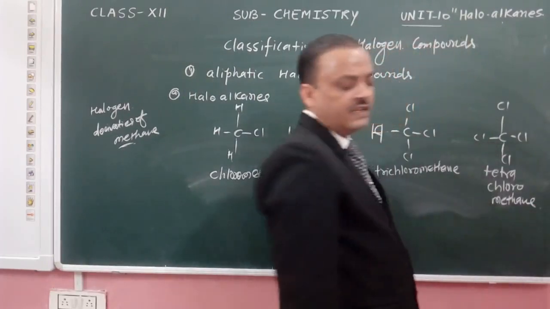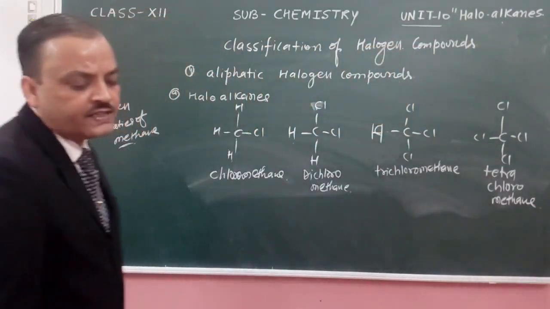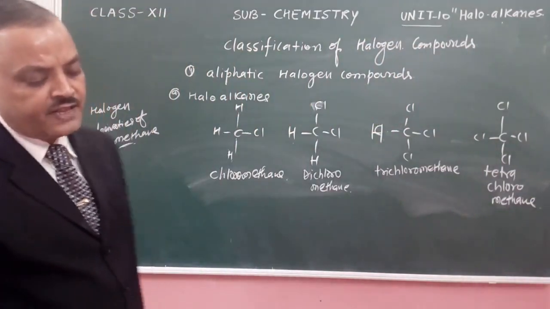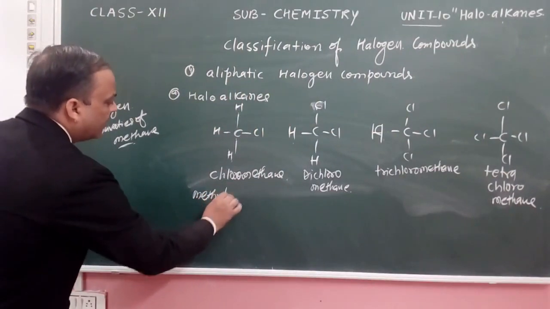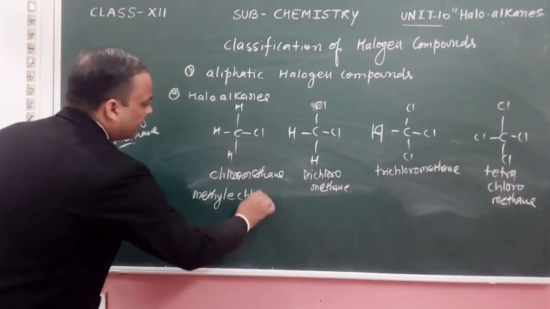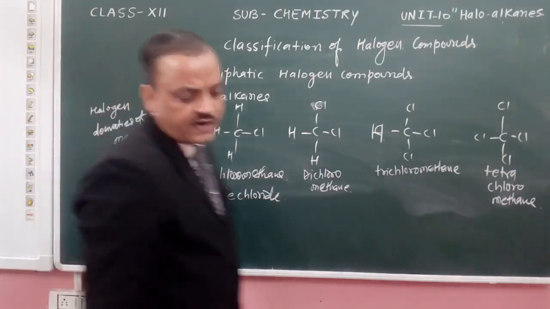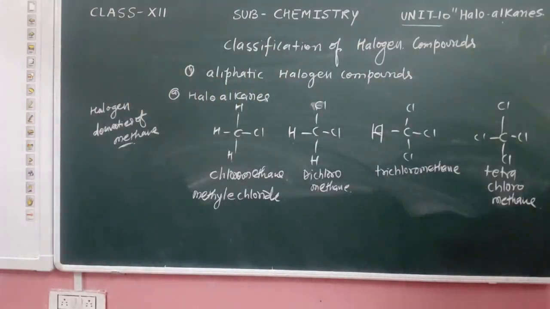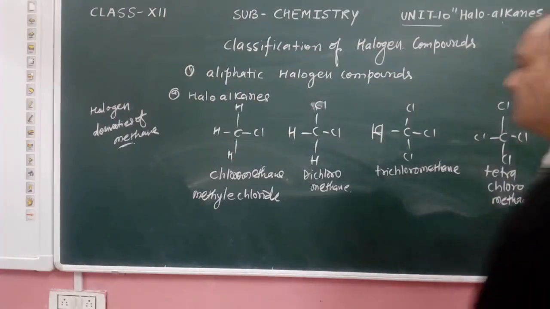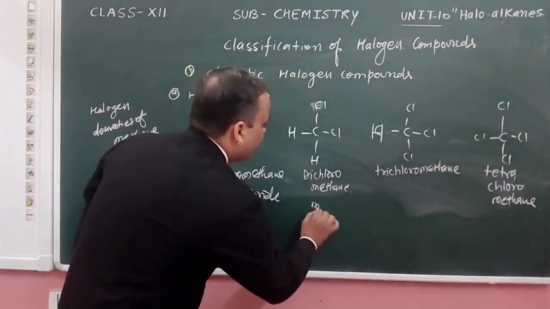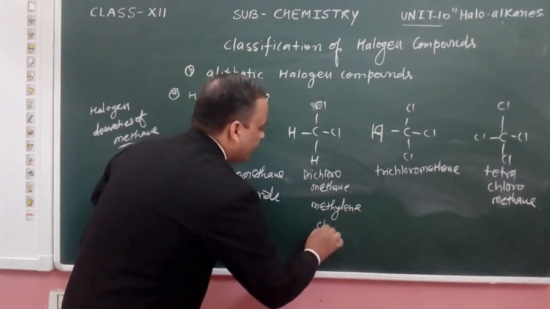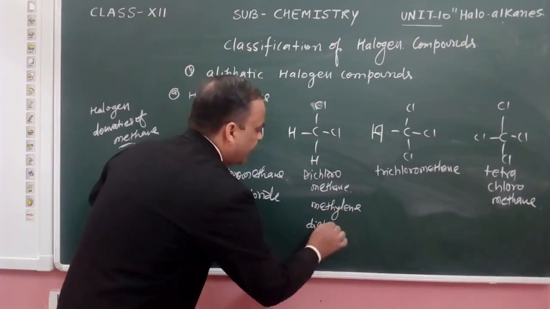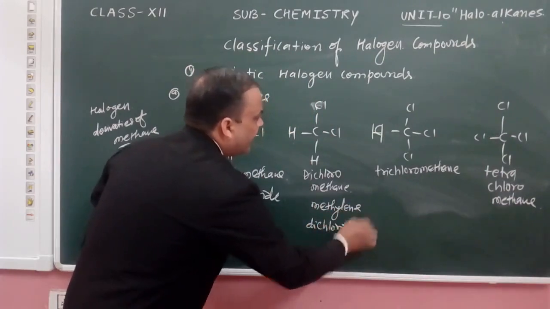These are the names in the IUPAC system. The common names are methyl chloride, then methylene chloride, or methylene dichloride.